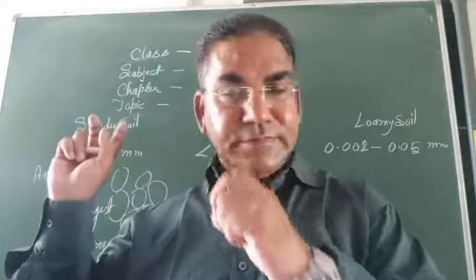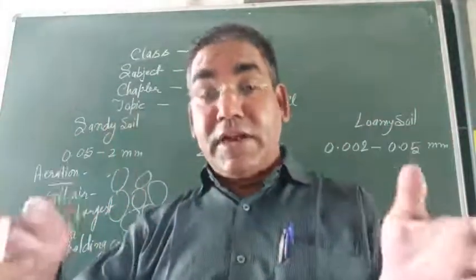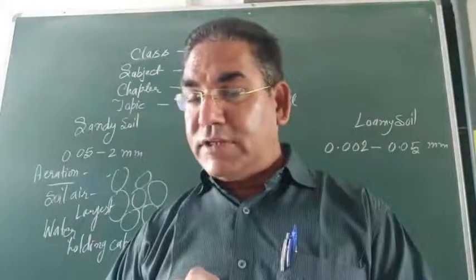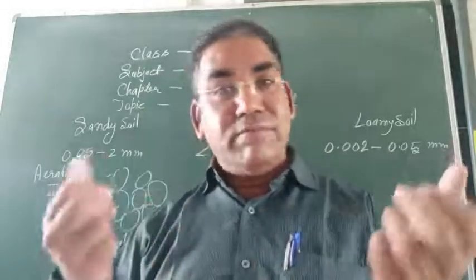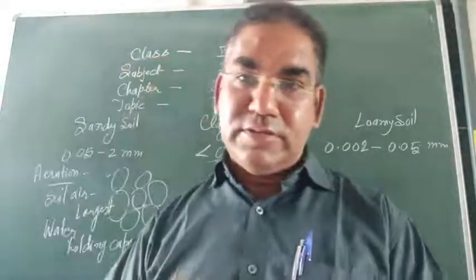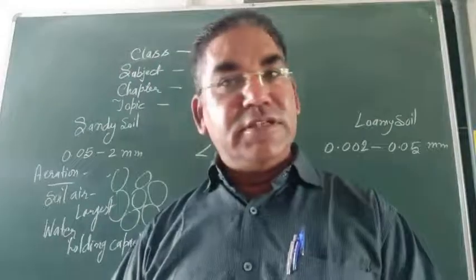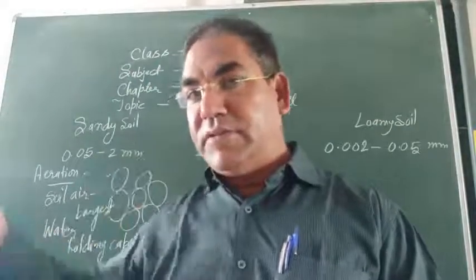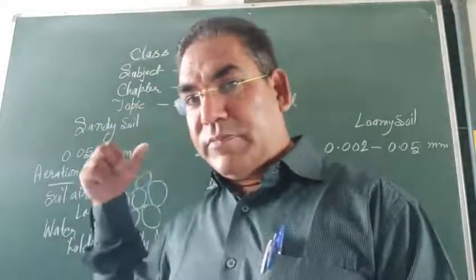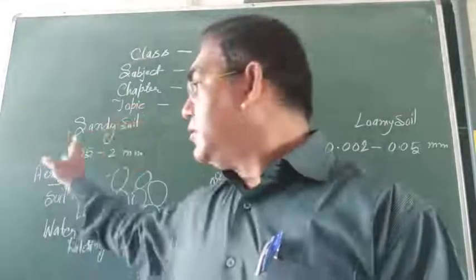Clay soil. Different kinds of utensils, what are they made of? Earthen utensils, from clay soil. Got it? This is the comparison between the sandy soil, loamy soil and clay soil.